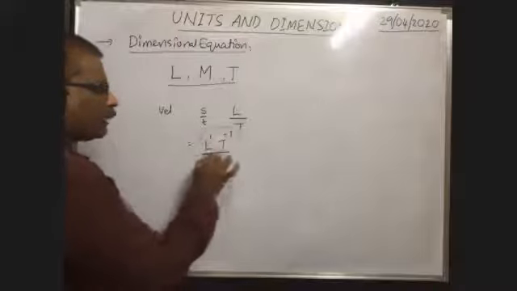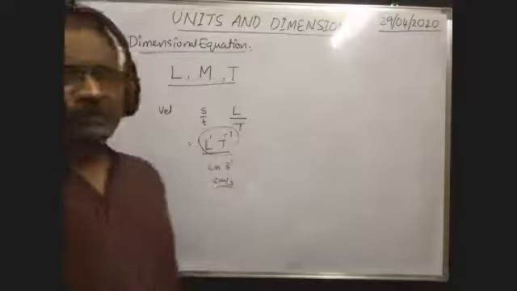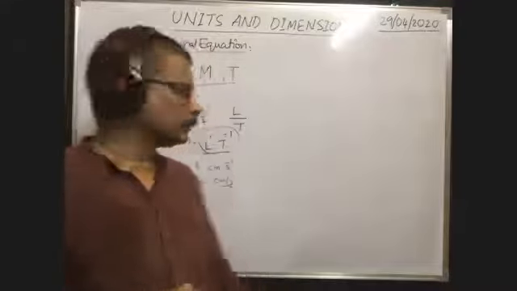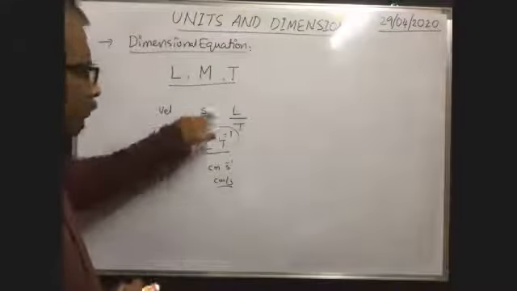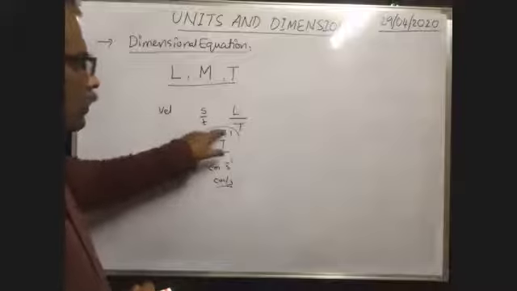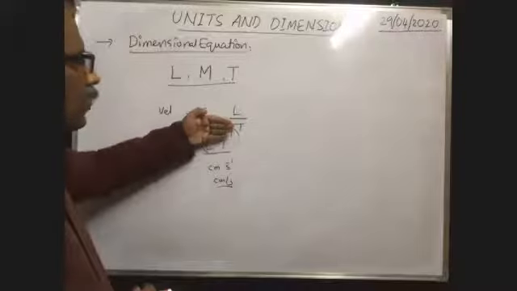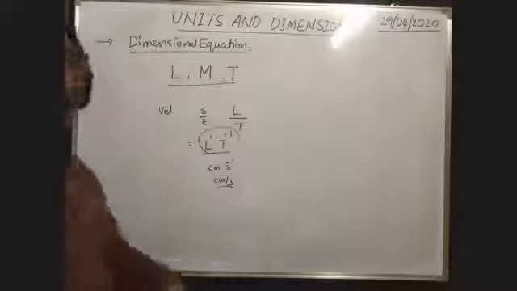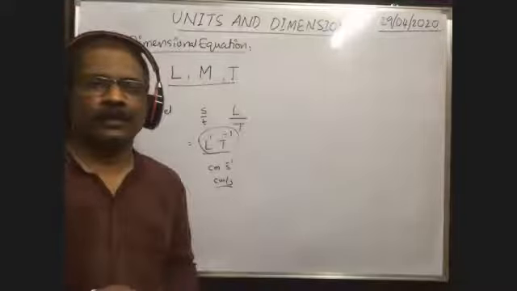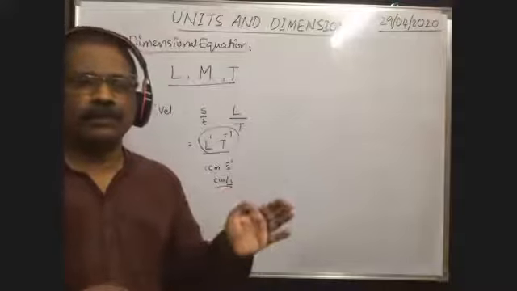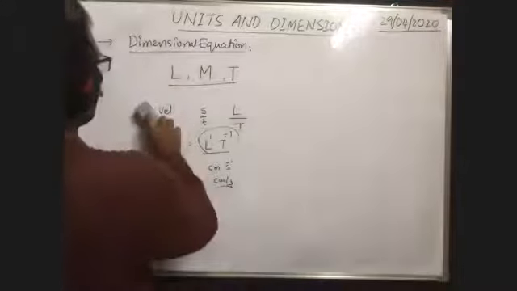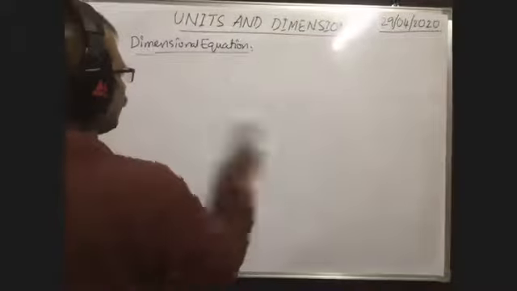That's why this type of equation is called the dimensional formula or dimensional equation. The equation showing the powers to which fundamental units are raised to obtain the unit of a derived quantity is called the dimensional formula or dimensional equation.